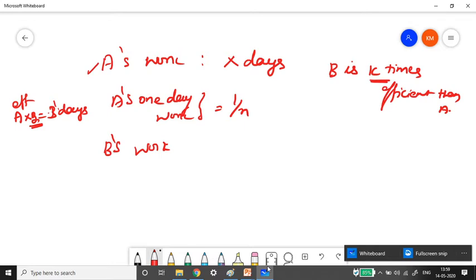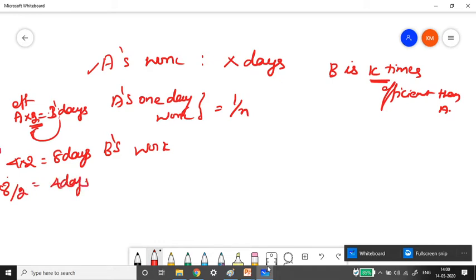Now B is efficient, K times efficient than A, so obviously we have to apply it the other way, and divide. Earlier, 4 into 2 gave 8 days. If 8 days is the number of days taken by B, we divide by 2 and get 4 days.